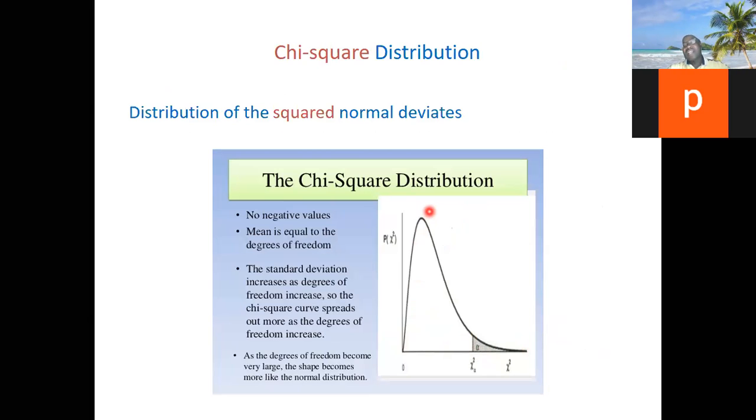And so you can see that it is now skewed. It's skewed to the right. It's not to the left, because it's skewed to the right. So no negative value. The mean is equal to the degree of freedom. The standard deviation increases as the degree of freedom increases.